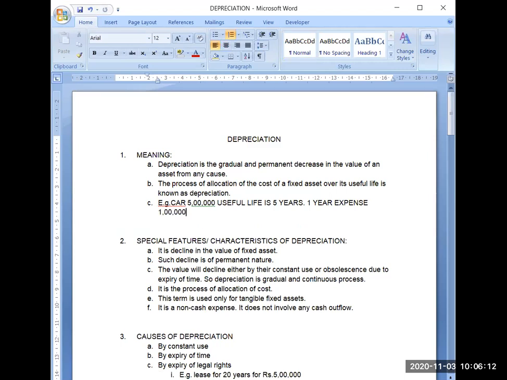So this is also a procedure. Depreciation is also a procedure of dividing the cost of an asset into the span of its useful life and accordingly transferring the expense to profit and loss account.